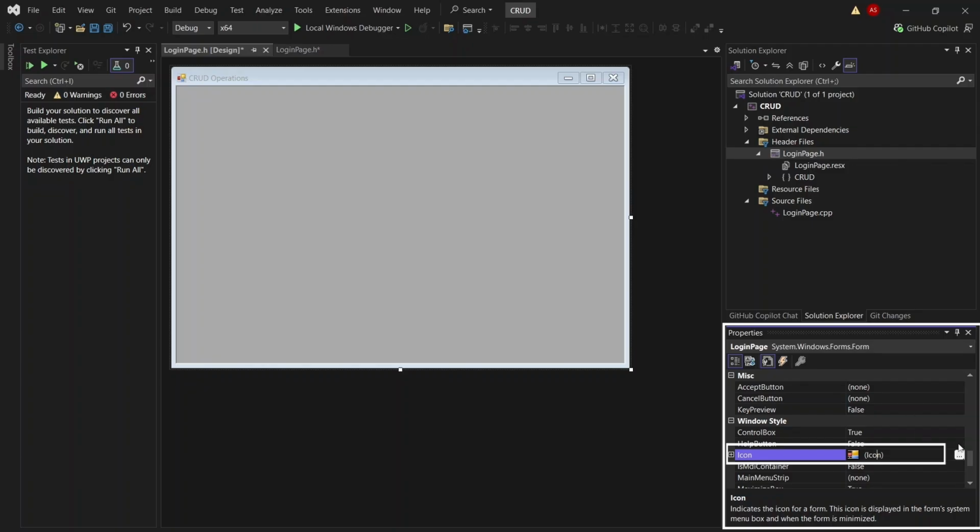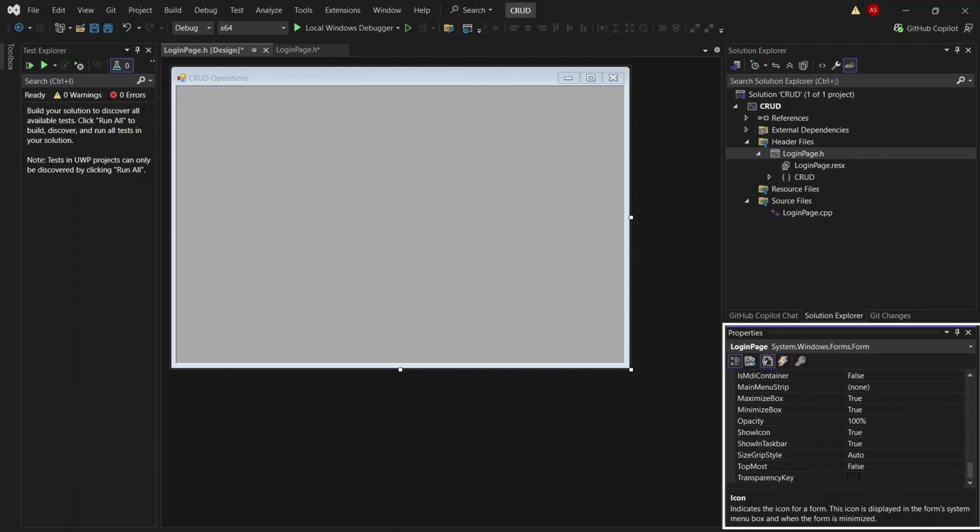If I want to change the icon, I'll just click this three dot button. File Explorer will open on top of the code file, on top of Visual Studio. Then you select your icon image, JPG, PNG, any format. Tap OK, and your icon will be updated here.